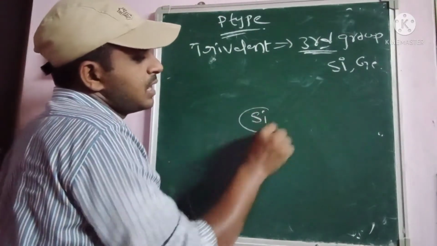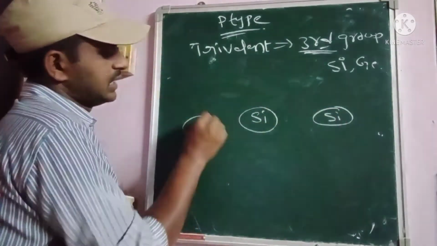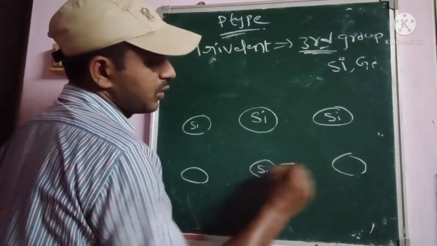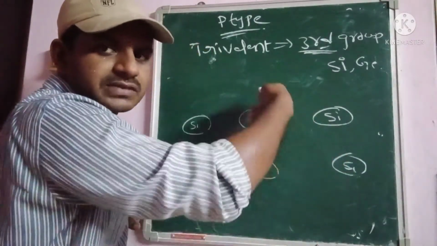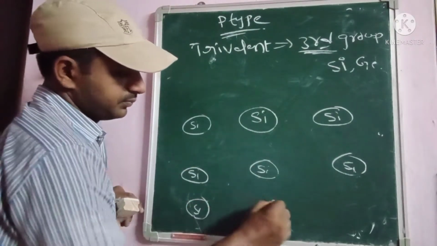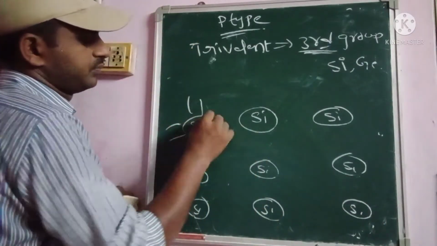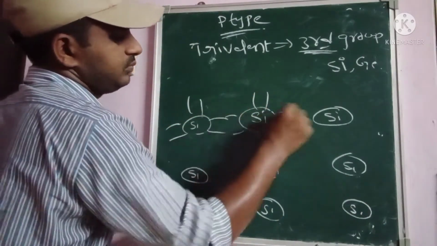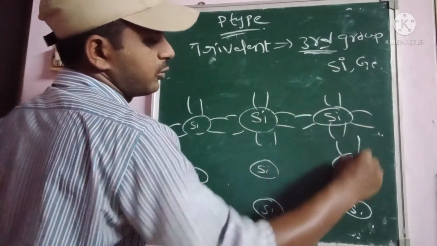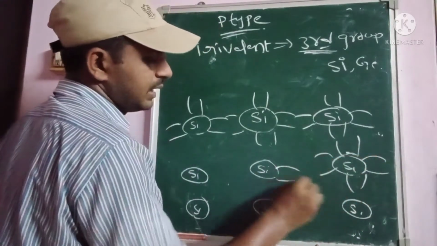Let us consider silicon here also. You have to draw the different types of bonding diagrams, silicon, silicon, like this bonding. Like this we have to represent all of them.